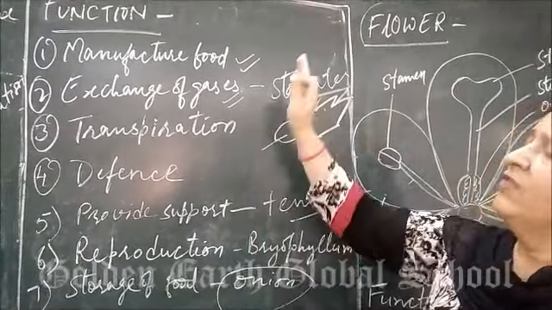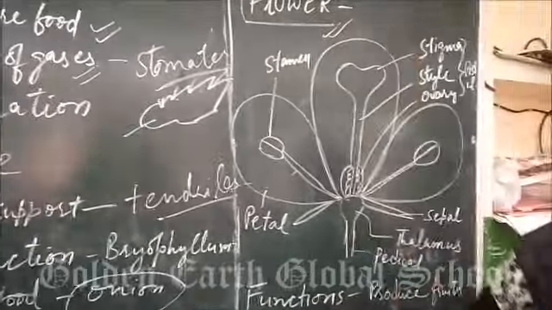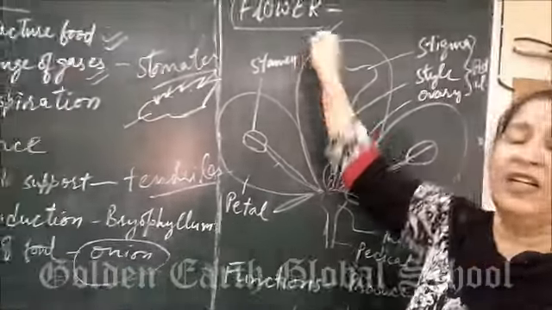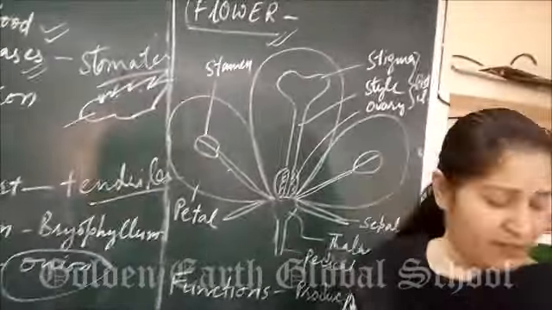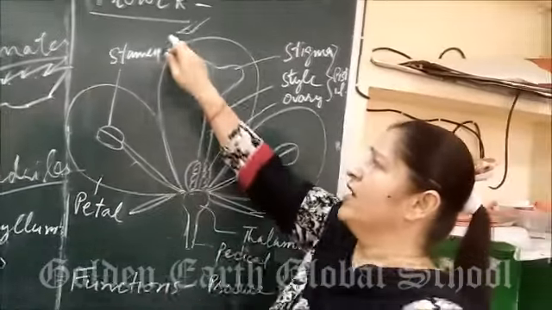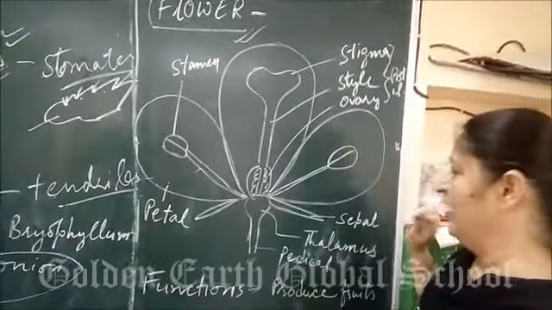Okay. Next, after the stem, the next topic we are going to take is flower. All of us know that the most attractive part of the plant is the flower. It will attract insects and secrete nectar for the insects to make honey. First of all, we will do the structure of flower.